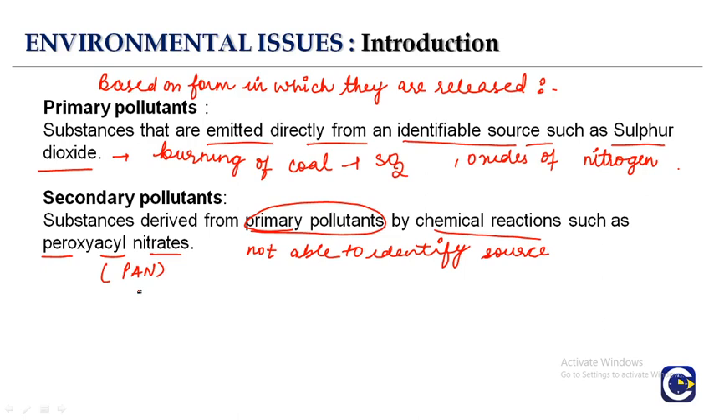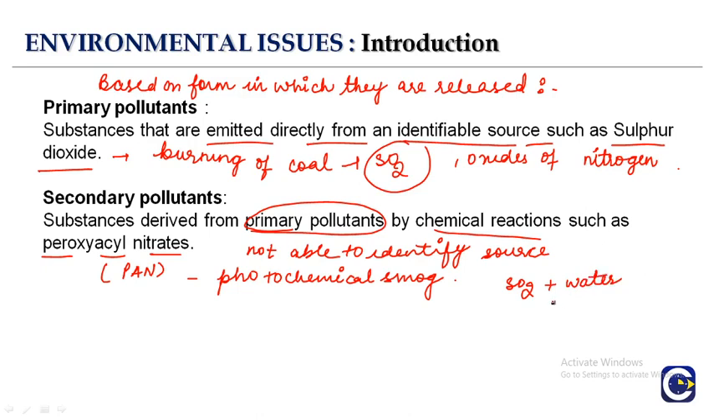These secondary pollutants are released from photochemical smoke, right? For example, the primary pollutant SO2 undergoes a chemical reaction with water. It gives out acids. So these acids become the secondary pollutants. So this is how we classify primary pollutants and secondary pollutants.